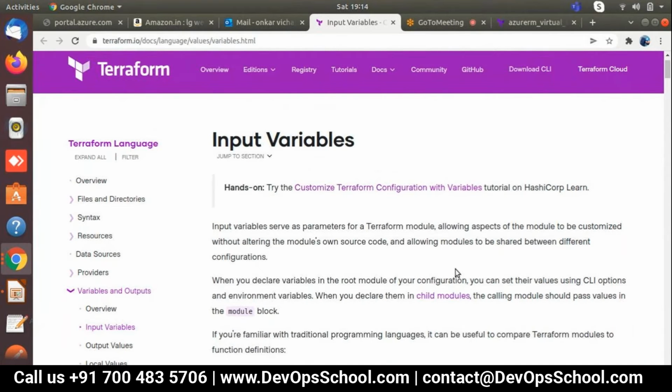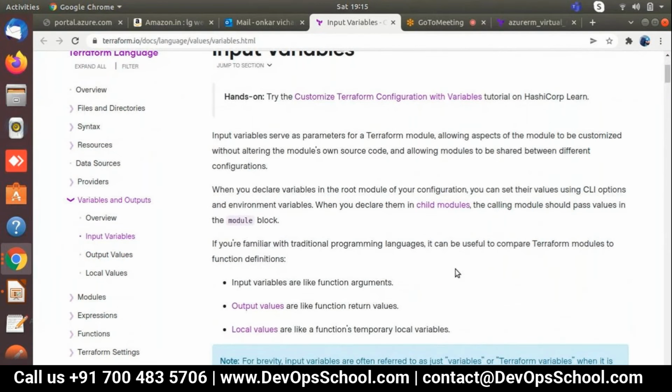Perfect. So what happens in a project? I'm giving you the technical experience and industrial experience. I'm not providing the basic teaching which is given by any trainer or something like that. Not that way. So an input variable is a parameter, the parameter which is defined in the module.